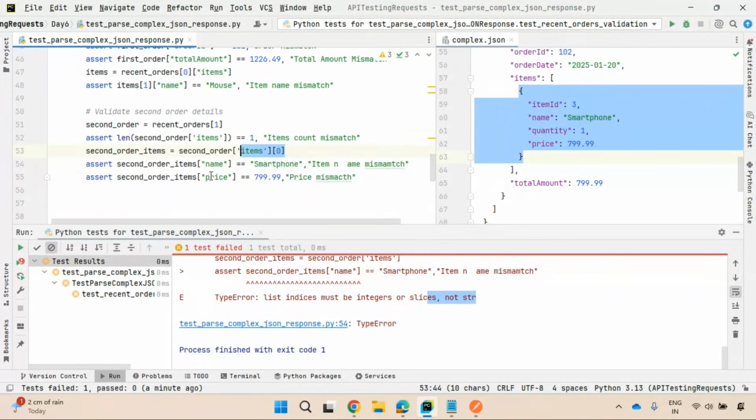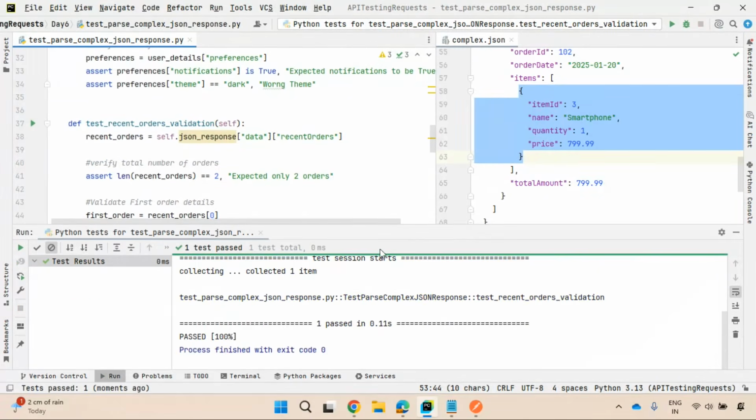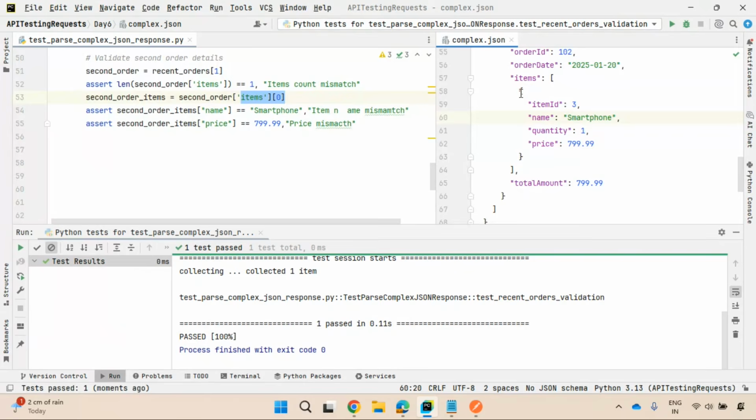So here the issue is. Let us try to execute this one more time. Now you can see it is passed. So the main important thing here is you need to extract the first item in this items array.